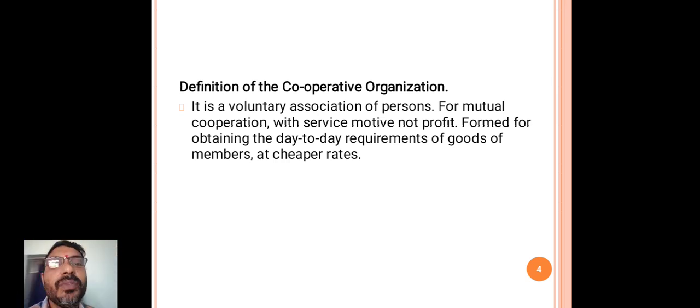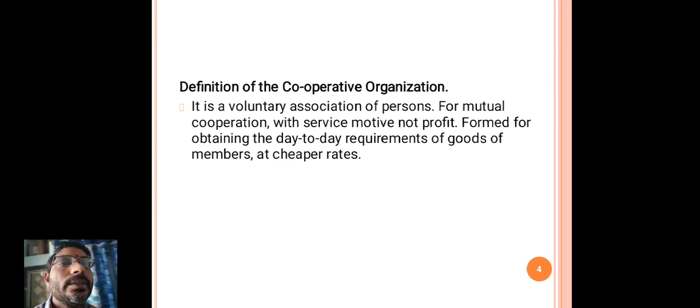After these, under trading organizations, one more type of business concern is the cooperative organization. It also comes under trading business concerns, but it is a voluntary association of persons.